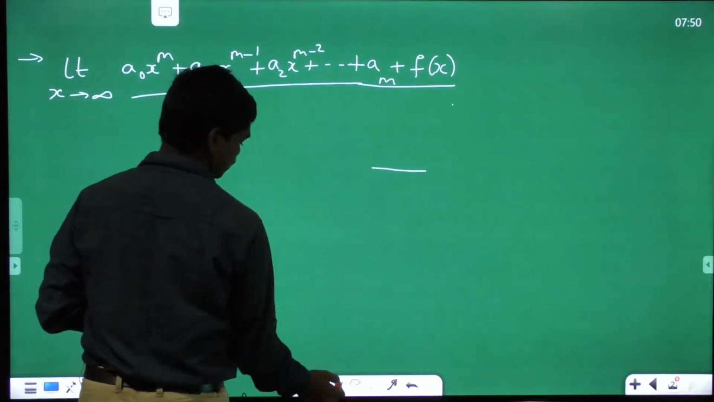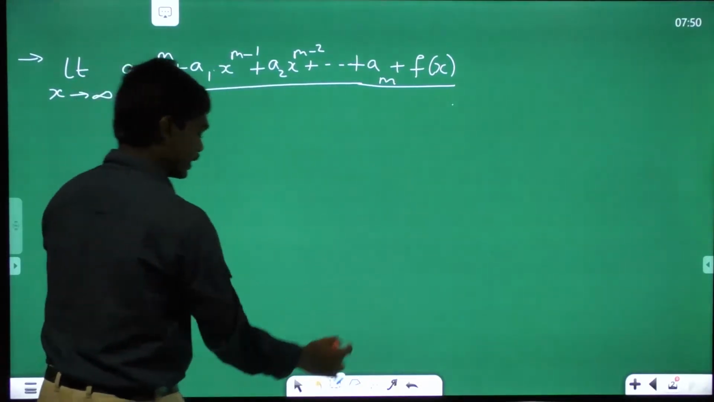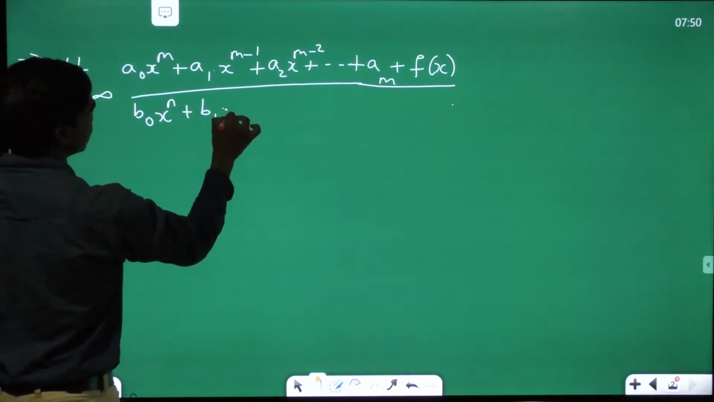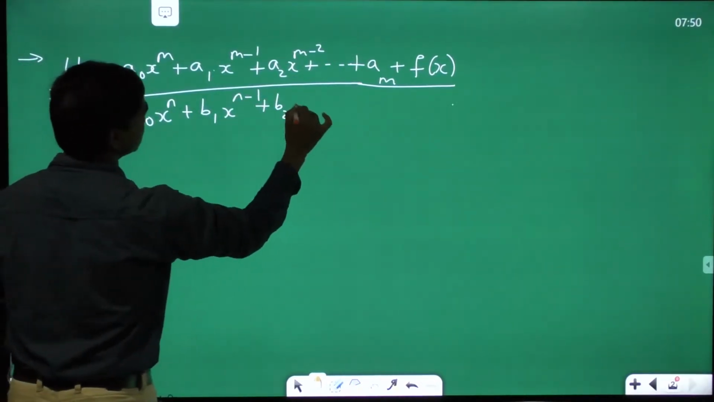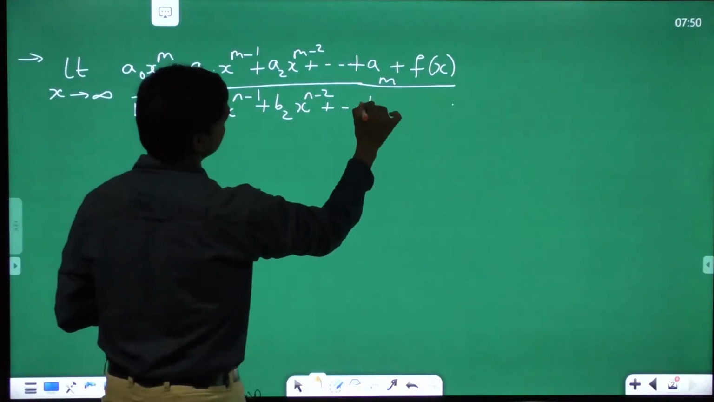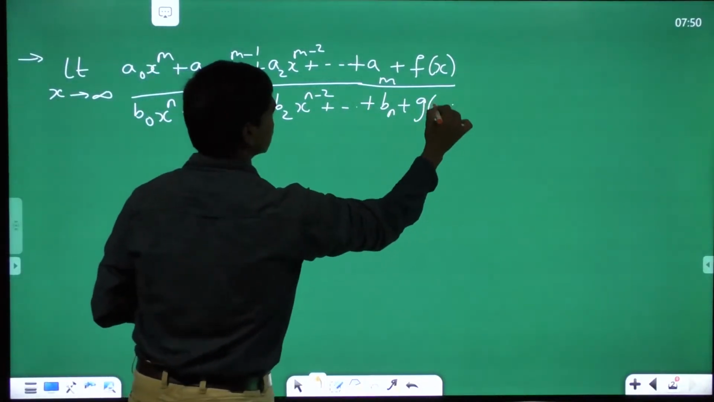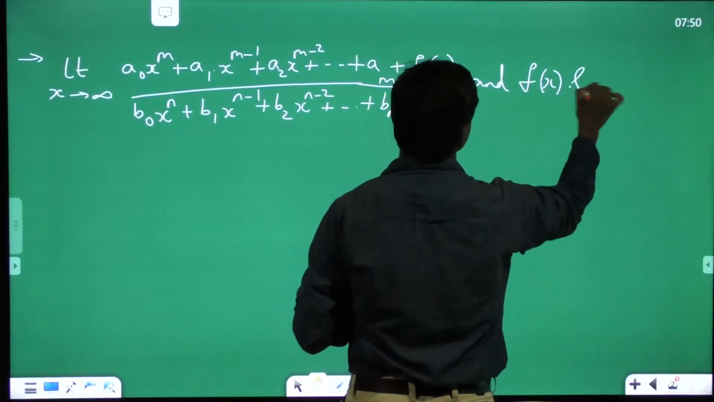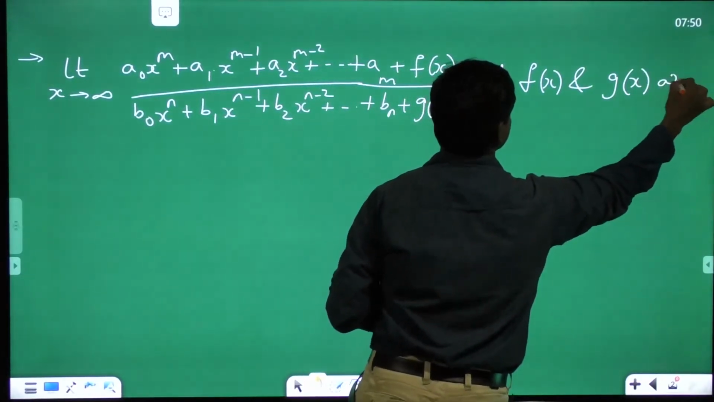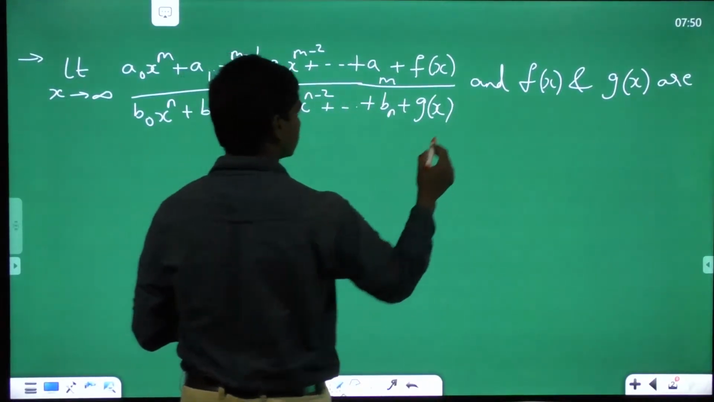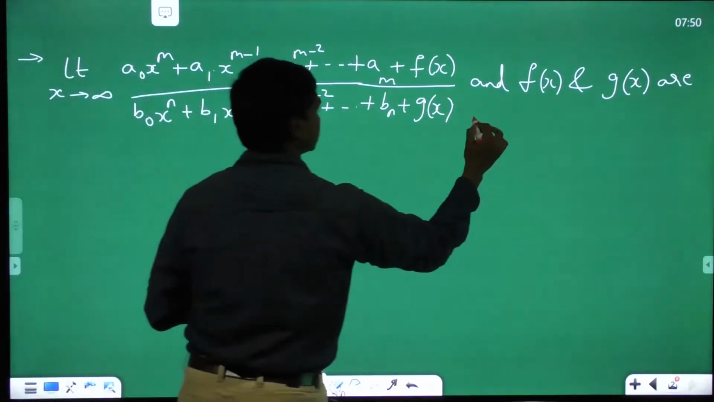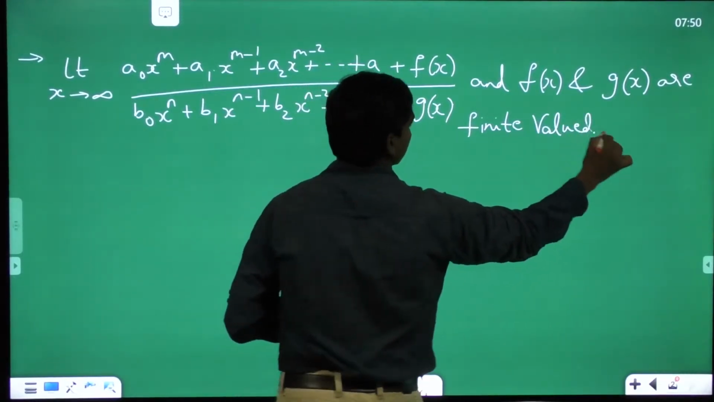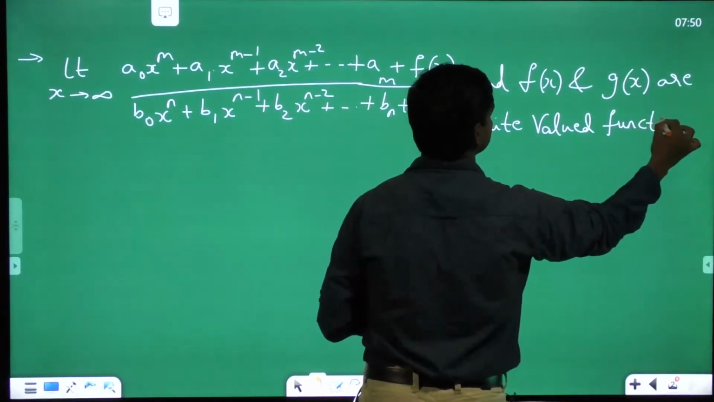Here, today these things are happening. Okay, so see here, let the denominator polynomial be b naught x power n plus b1 x power n minus 1 plus b2 x power n minus 2 and so on plus bn plus g of x. And f of x and g of x are finite valued functions. What is the meaning of these finite valued functions?